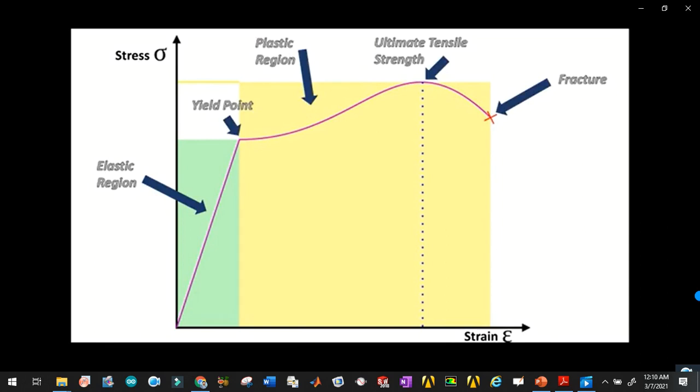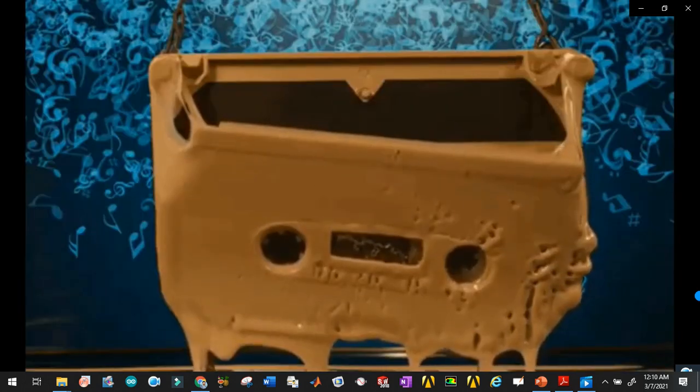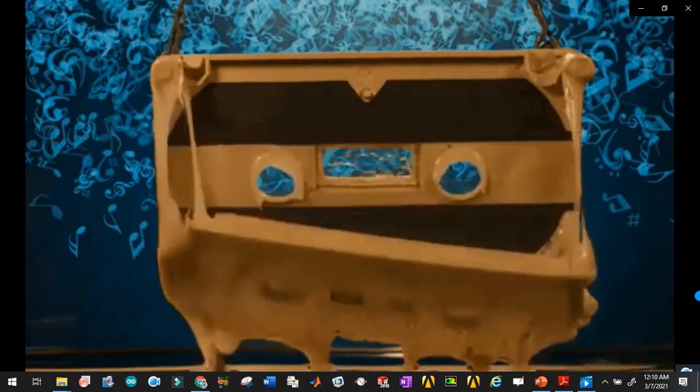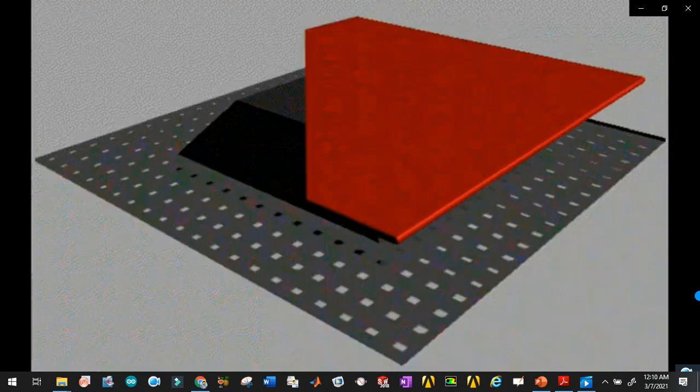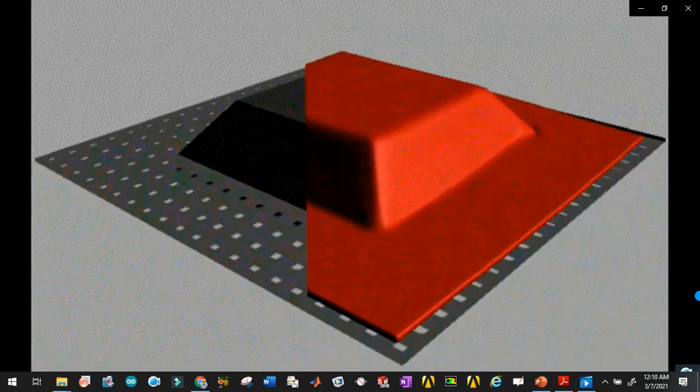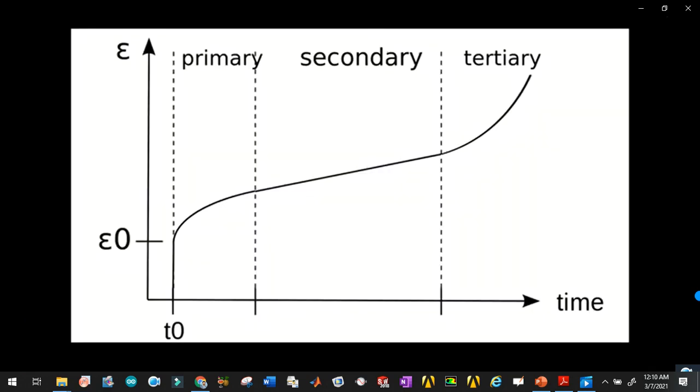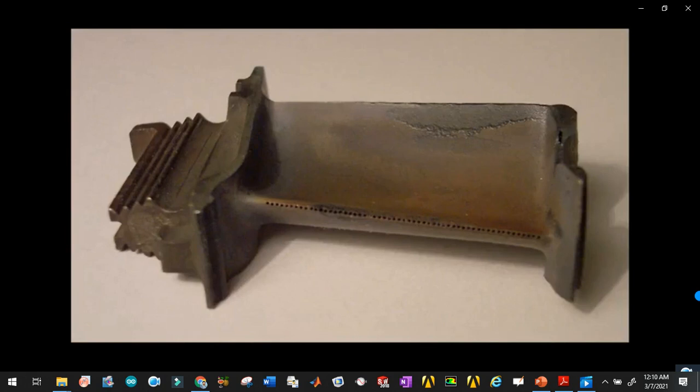Tensile and compressive strength values, especially for plastics, can vary greatly depending on temperature. The length of time a plastic is stressed for can also affect whether it will return to its original shape. If the material is stressed for too long, even below its elastic limit, it will gradually deform as the molecular structure changes, and this is known as creep. This is very difficult to predict, but design engineers must be aware of this effect.